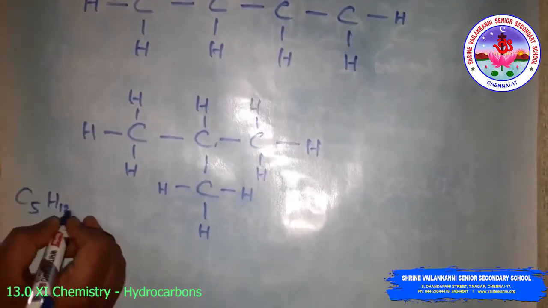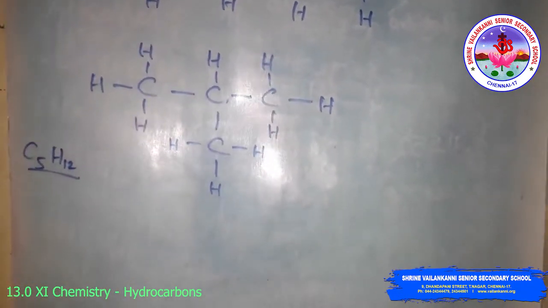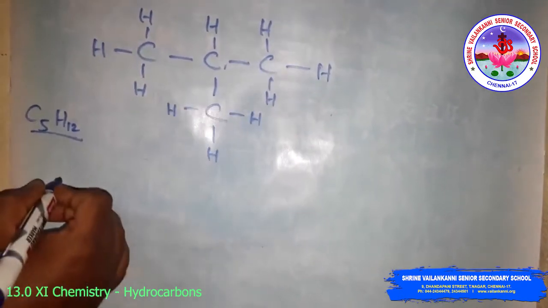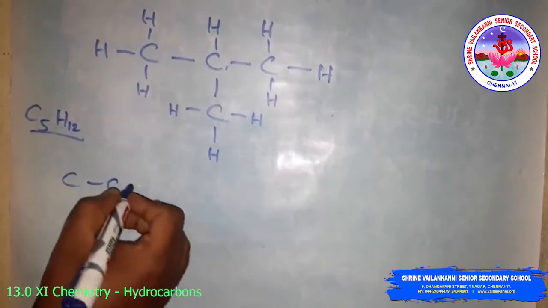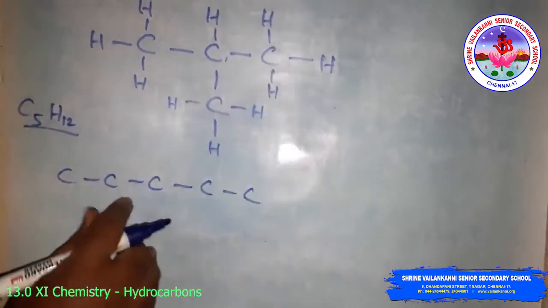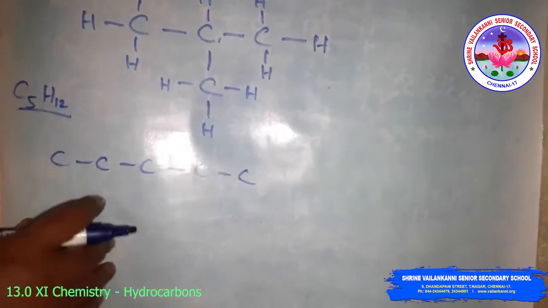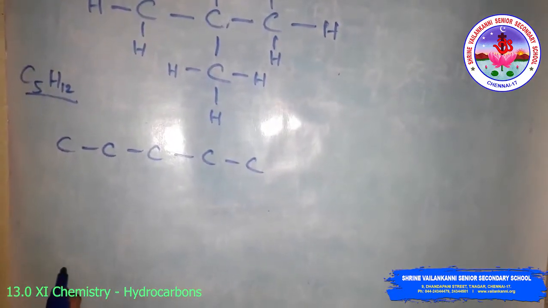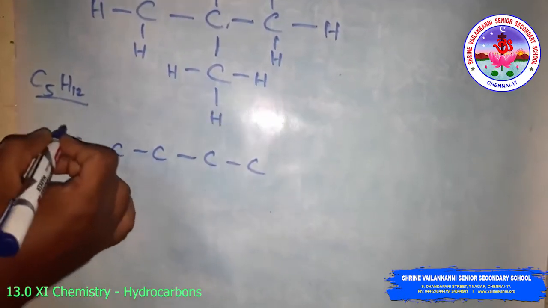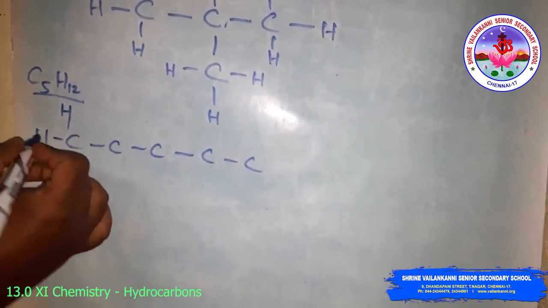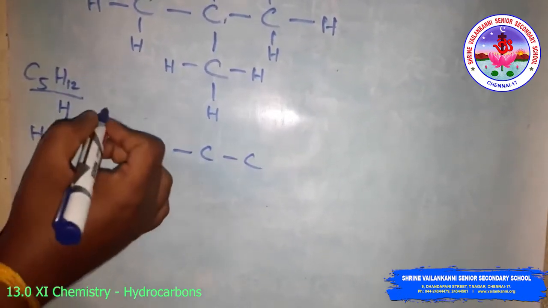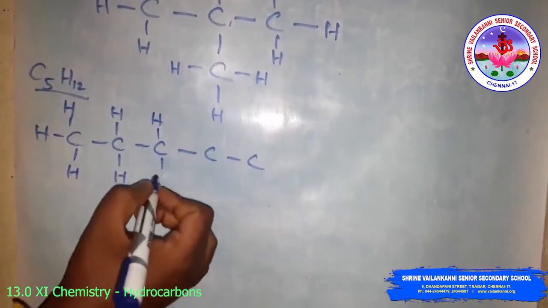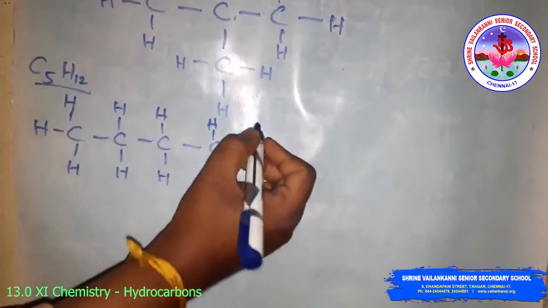C5H12, how many possible arrangements can we draw for this molecule? What is the number of carbon atoms? One is, you always have to write the straight chain. The straight chain, that is simply the normal compound, normal alkanes. For example, 5 means it will become pentane. So this normal means carbon 5 and hydrogen is 12. So just write the number of hydrogen atoms, the number of hydrogen atoms is 12.